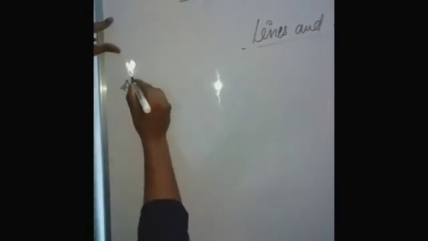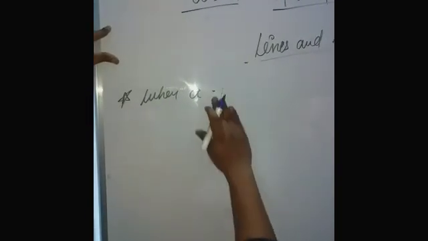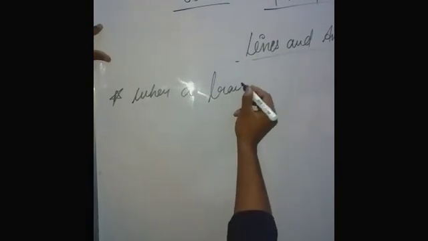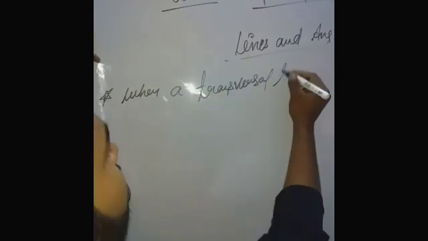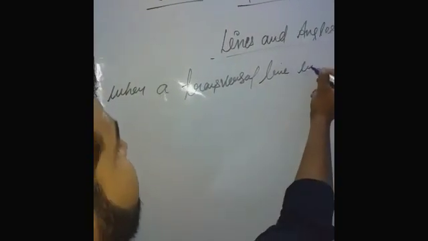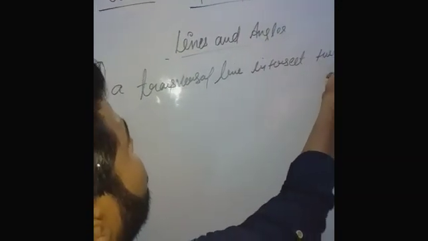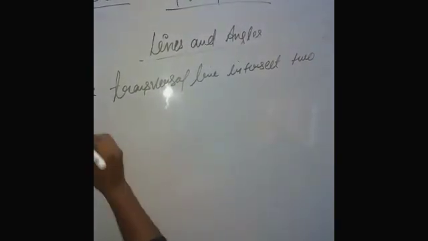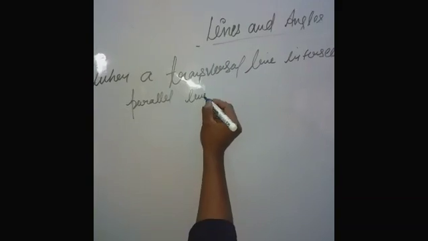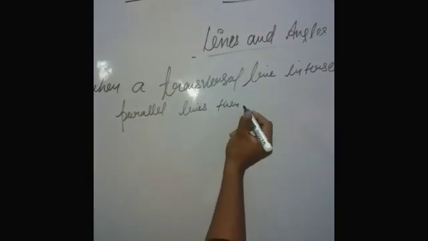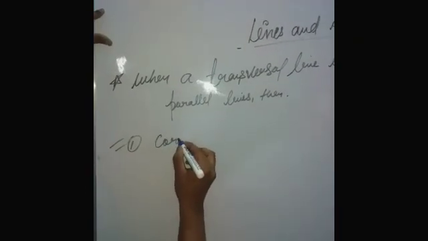When a transversal line intersects two parallel lines, first, corresponding angles are equal.